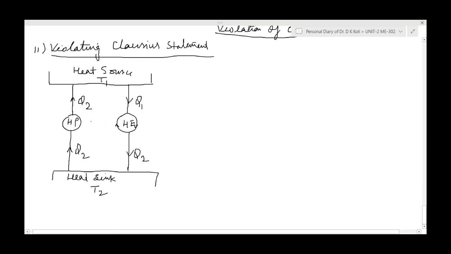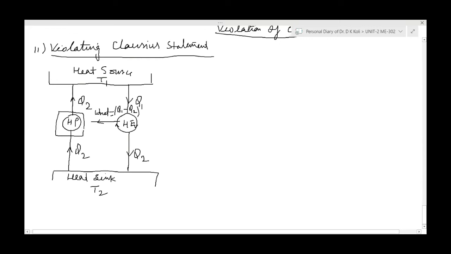Now this heat engine will produce W net because it is not violating. We are only violating the Clausius statement here. So this work done will be equal to Q1 minus Q2. Any doubt? So here we are violating. Now what happens here?